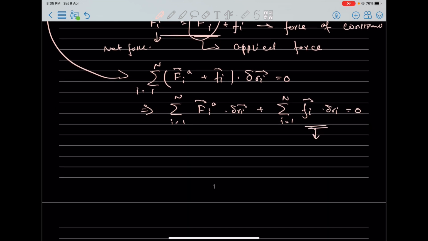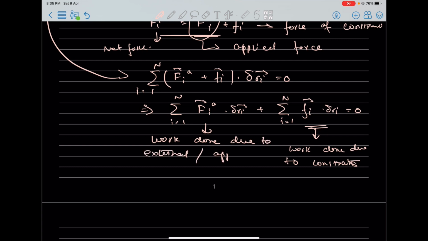Now what is this? Work done due to constraints. And what is this? Work done due to external or applied force, right?